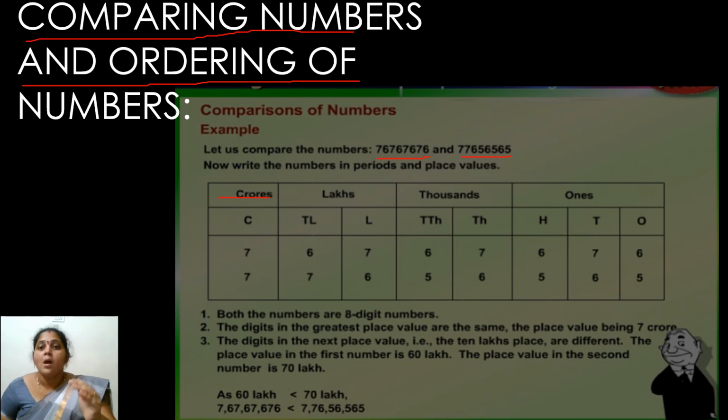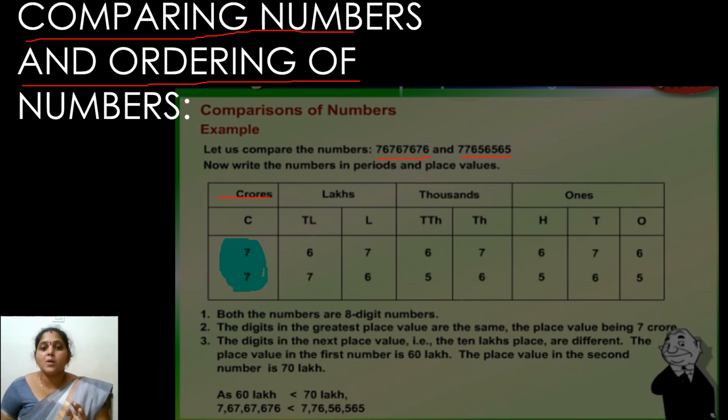Now I have to compare the numbers to order them. Whichever number has the greater value will be the greater number, and the smaller value will be the smaller number. Now I am going to compare the numbers in the crores place. I have 7 in the crores place, and both the values have 7. So I can't identify which is the greater number by comparing crores.